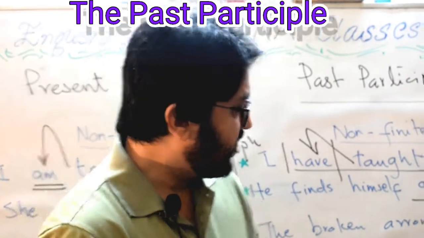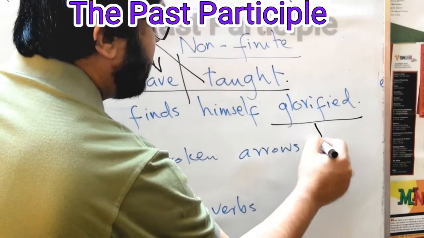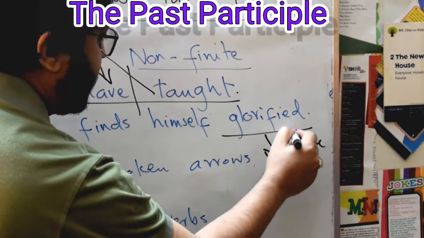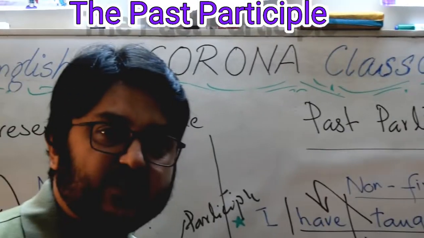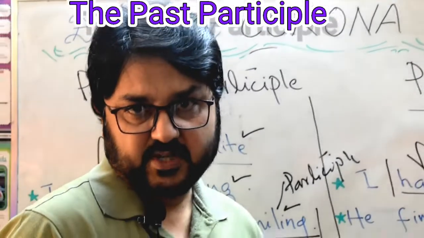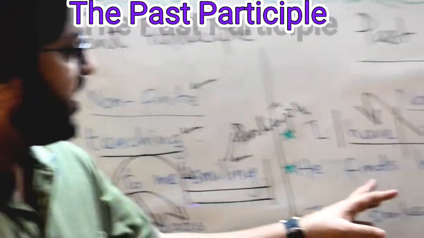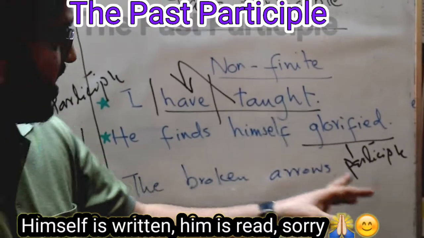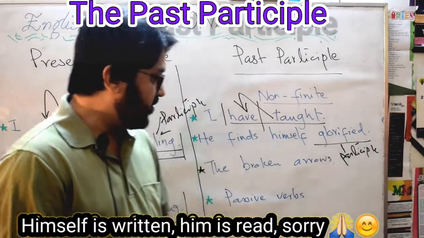In this case it will only be termed as a participle. Similarly, the way we saw the example of the present participle in sentence number 2, she came to me smiling, the state is being shown. The same way in this sentence, past participle is showing the state of someone.